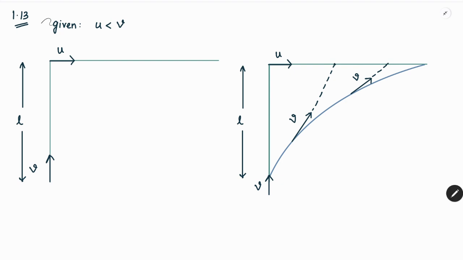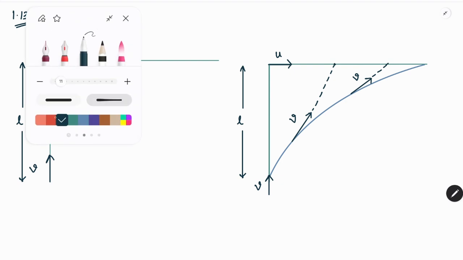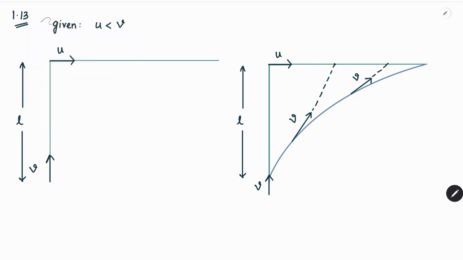So we are given a very important and interesting point in the problem, and the problem is stating that v is greater than u. So unless v is greater than u, it is not possible for particle A, moving with a velocity v, to catch particle B, which will always be moving uniformly and rectilinearly in this path, with a velocity u. So over here the particle B is continuously moving in this path.